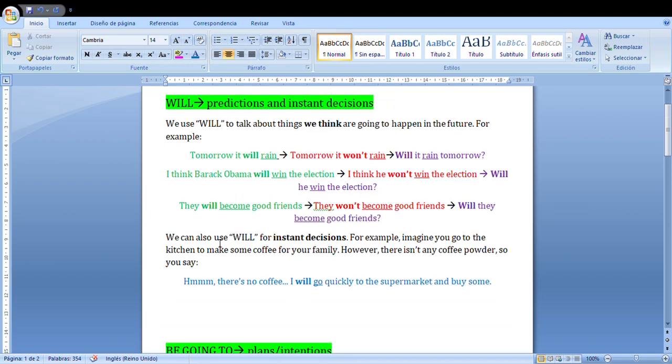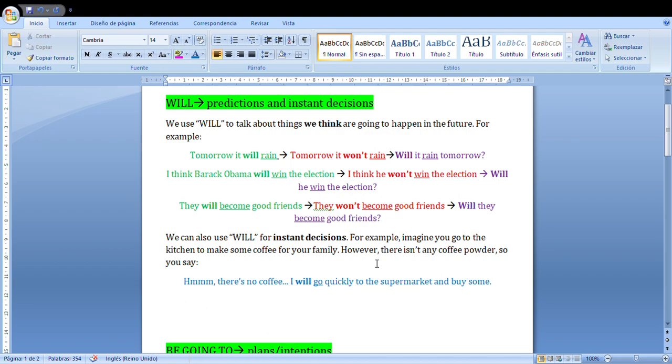We can also use it for instant decisions, as I said before. For example, imagine you go to the kitchen because you want to make some coffee for your family, but you go there and you see there isn't any coffee powder, el café en polvo. So you say, there's no coffee.